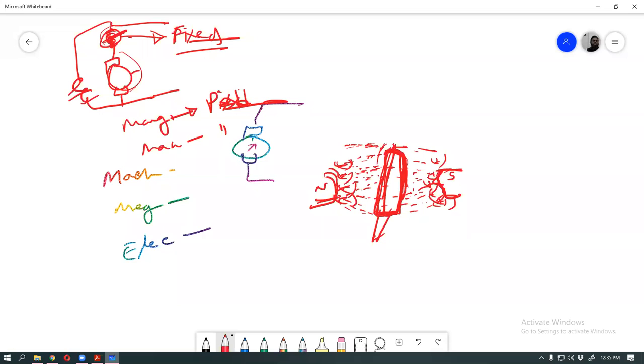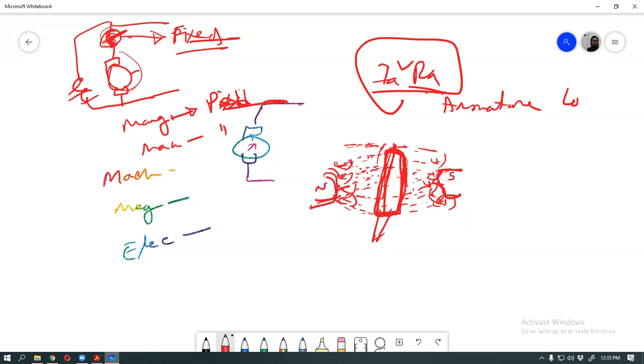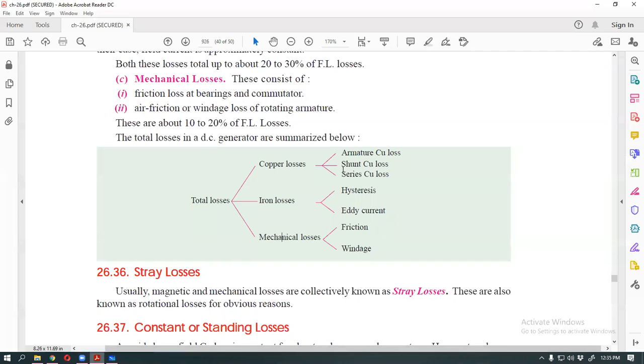If your movement is slow, then the developed power is low. So only Ia square Ra, the armature loss, is the variable loss. And all other losses are fixed losses.